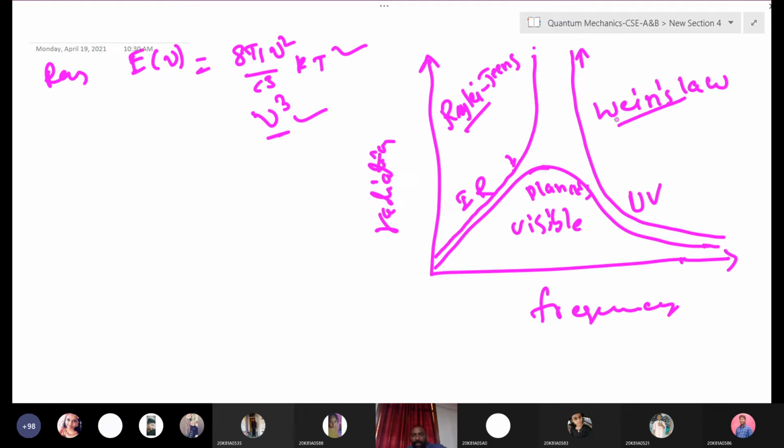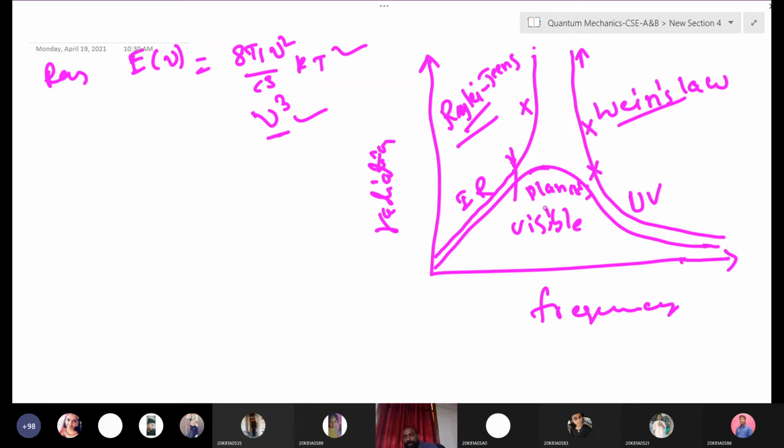That's why Wien's law and Rayleigh's law could not explain the complete black body radiation. They are restricted to only a certain frequency level. Rayleigh's law explains only the lower frequency range correctly. After that, it is not correct, right? Here, Wien's law also explains only the higher frequency range, and beyond that, it is not explained properly. This is not right.